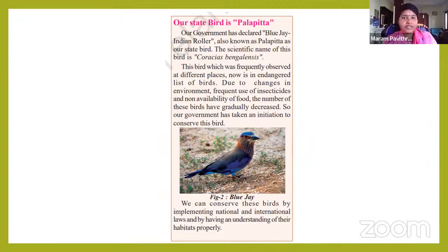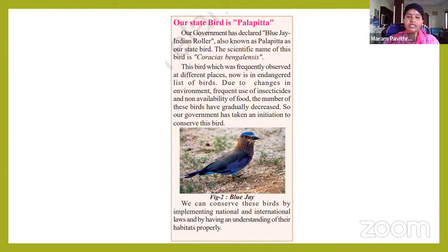The bird, which was frequently observed at different places, is now in the endangered list of birds. Due to changes in environment, frequent use of insecticides and non-availability of food, the number of these birds has gradually decreased. So our government has taken an initiative to conserve this bird.